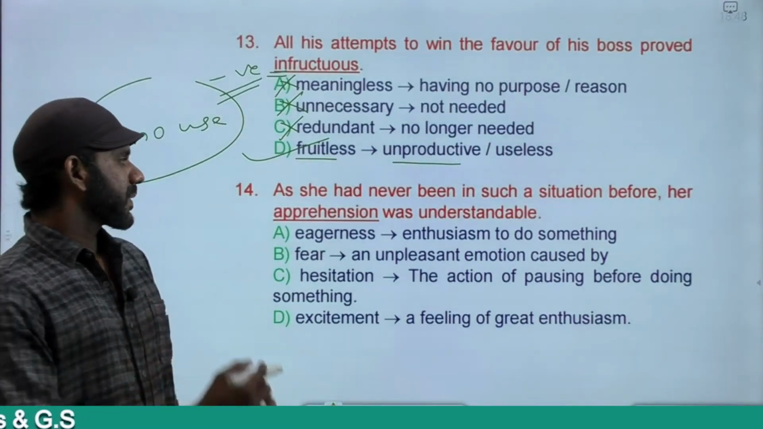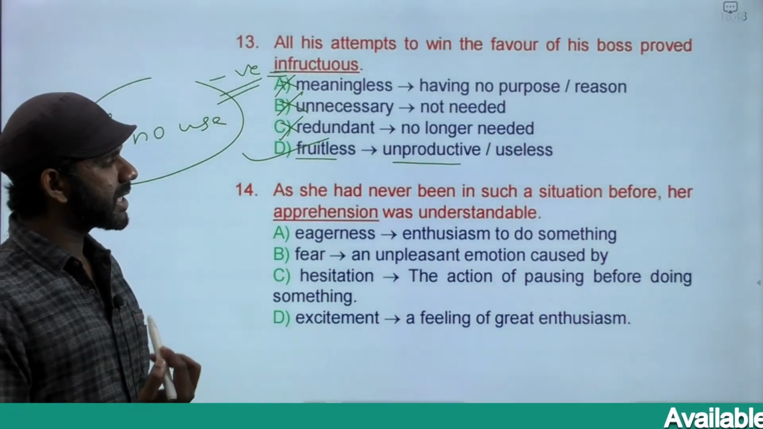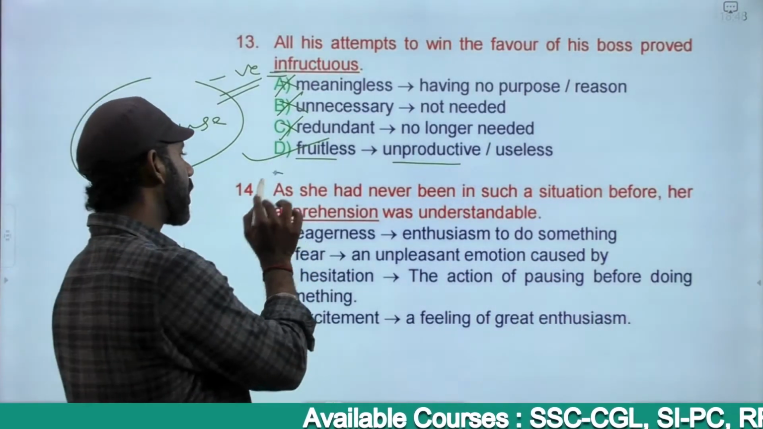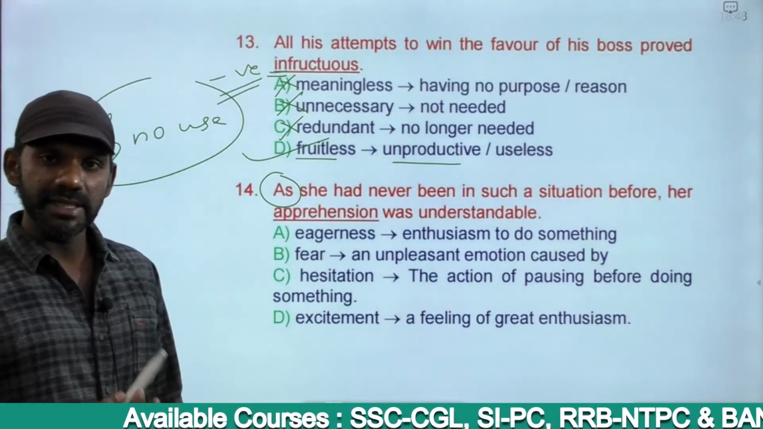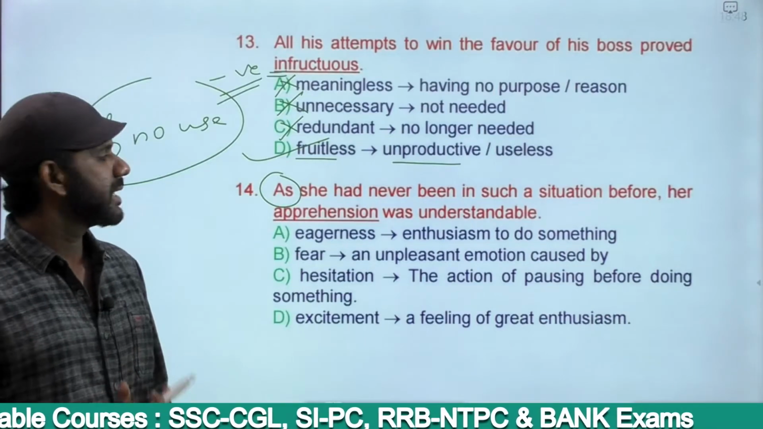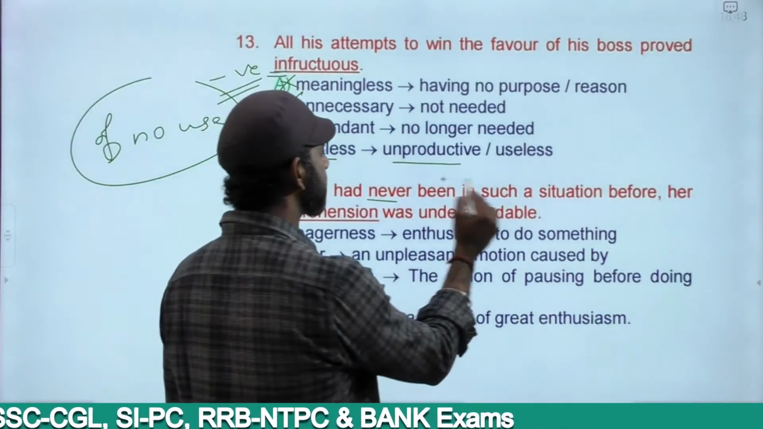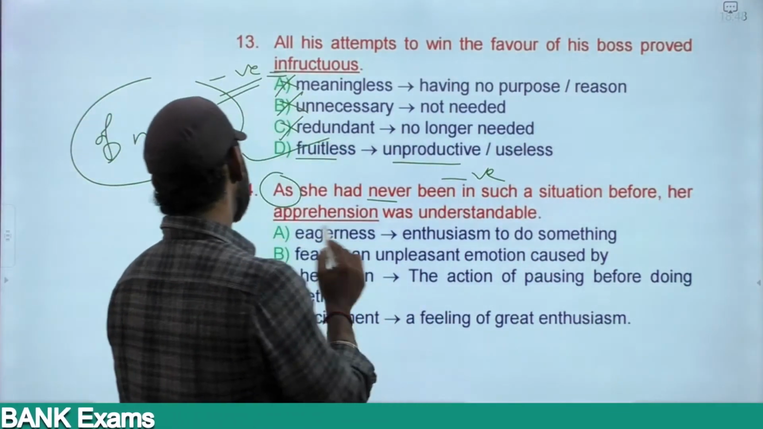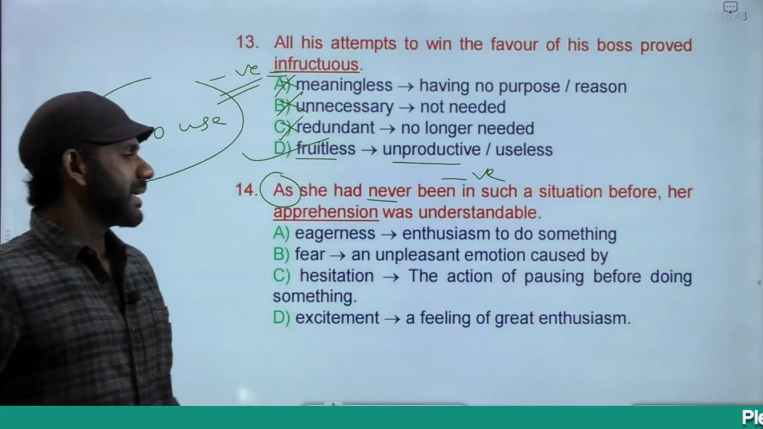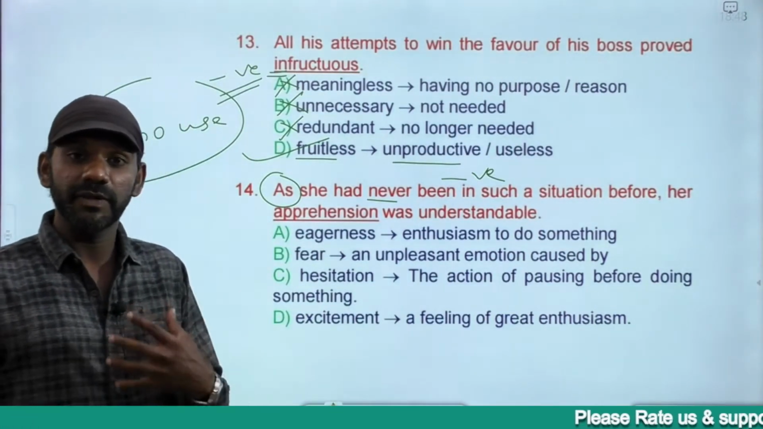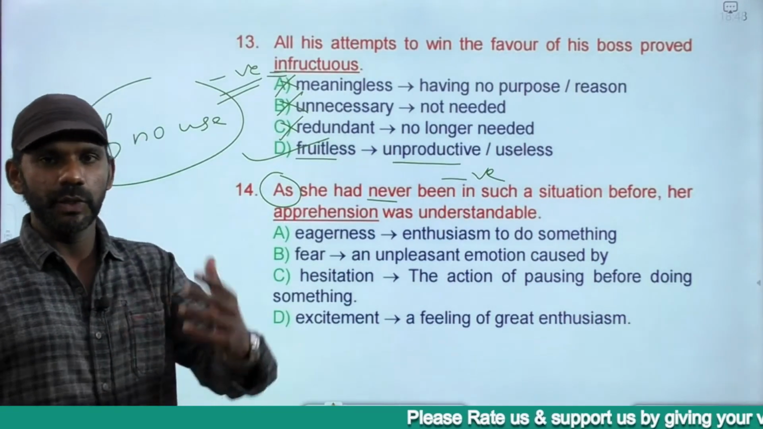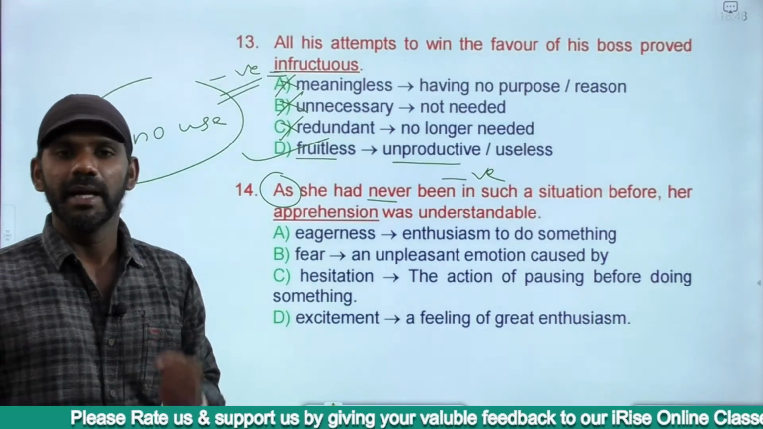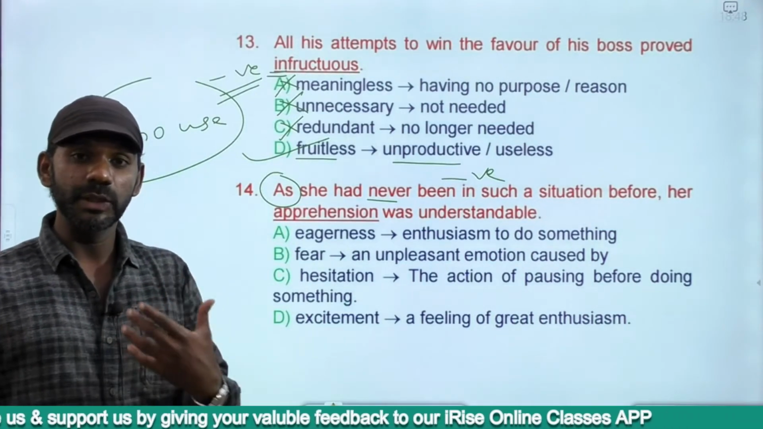The next one. As she had never been in such a situation before, her apprehension was understandable. As is a cause and effect indicator, must connect a negative reason and a negative result, or a positive reason and a positive result. As she had never been in such a situation before, negative, her apprehension was understandable. Now apprehension means the fear. Now if we are new to something, we'll have some fear in ourselves regarding how we do it. When you're new to a job, we fear. We'll have the fear in ourselves. How am I going to do the job? How am I going to get adjusted to the atmosphere? How am I going to get used to my work and all?